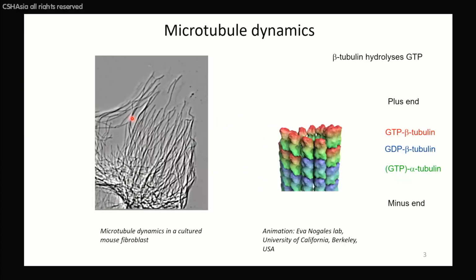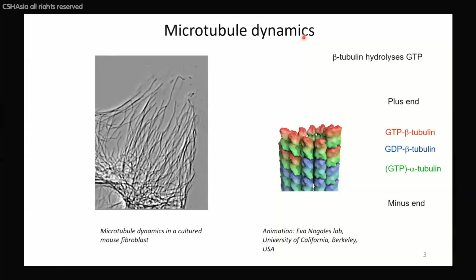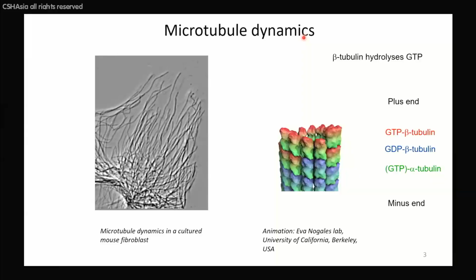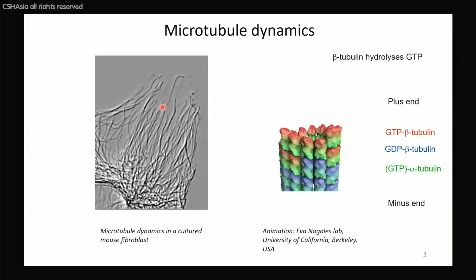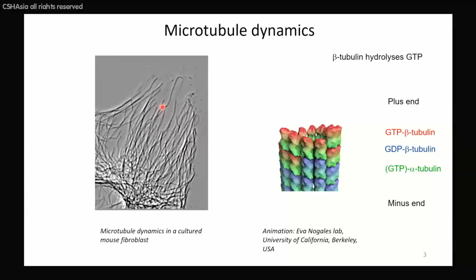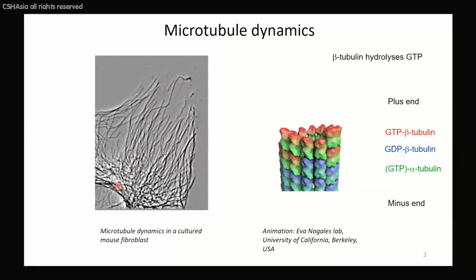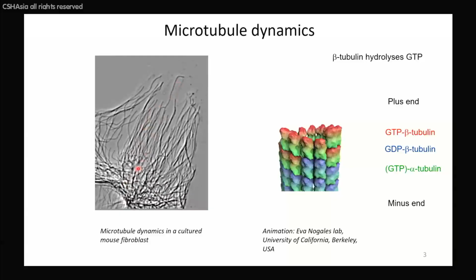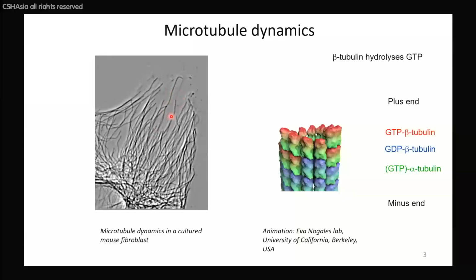But let's first look at microtubules. Microtubules, of course, are present in almost every cell of our body, and normally they are very dynamic. So as you can see in this movie, they grow and shrink, and this happens in almost every cell of your body, and this occurs pretty rapidly. So if this is an average cultured cell with a diameter of about maybe 40 micron or so, it takes maybe a minute or two to grow a 20 micron long microtubule, and it takes about 30 seconds to break it down.